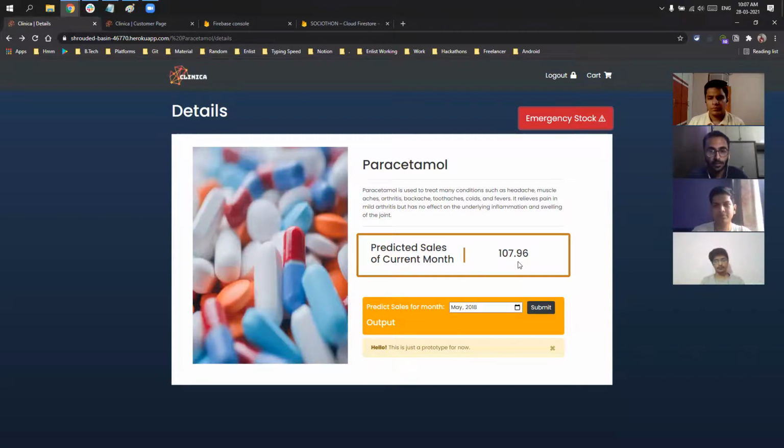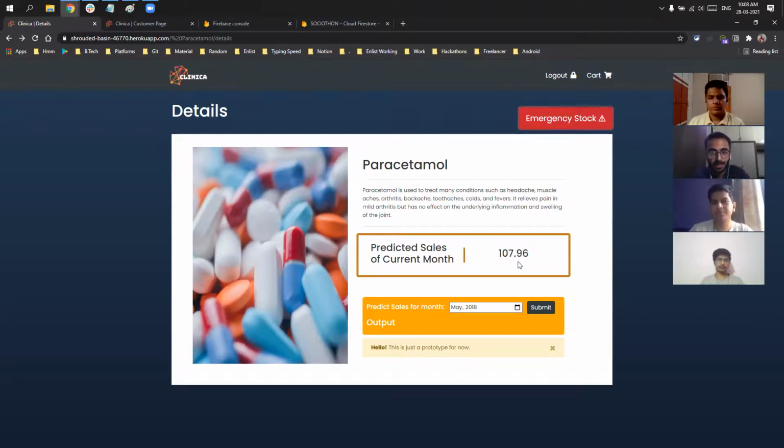The value of the current month is given, and all the values from the past 4 to 5 years are calculated, and the difference is calculated, and by that model the predicted output 107.96 is shown here.